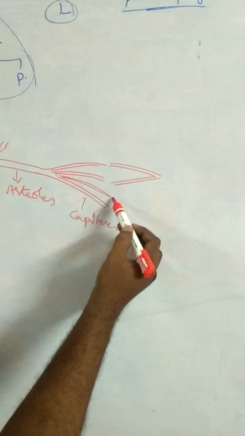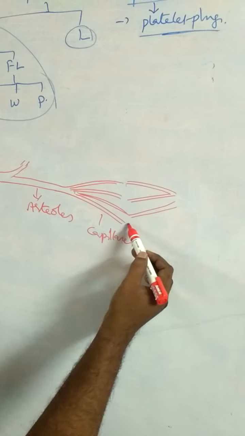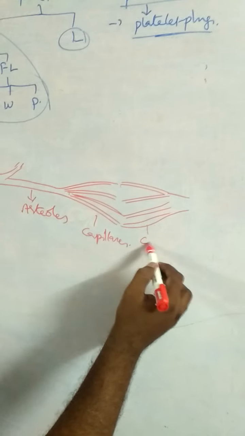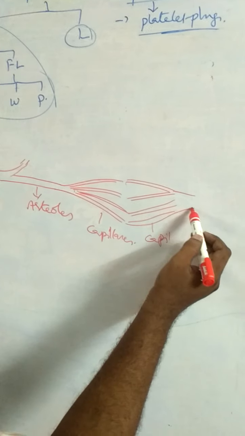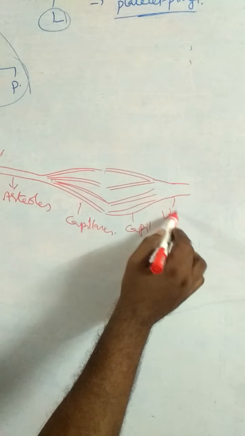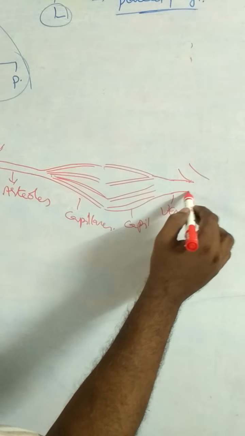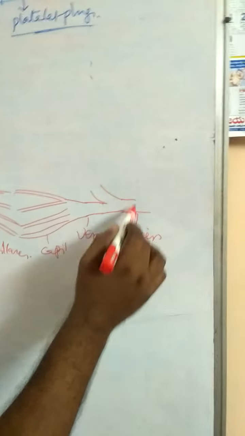These capillaries unite to form another blood vessel: capillaries unite to form the venules. Venules unite to form the veins. Veins unite to form the vena cava.